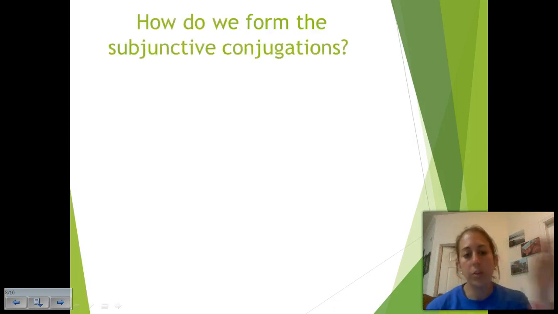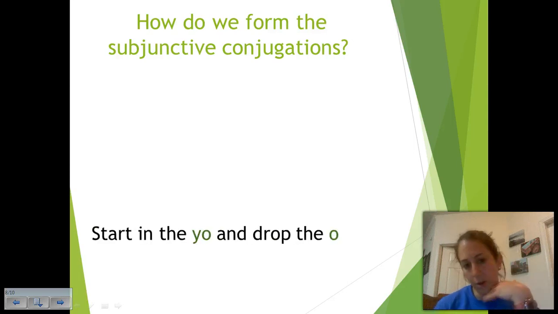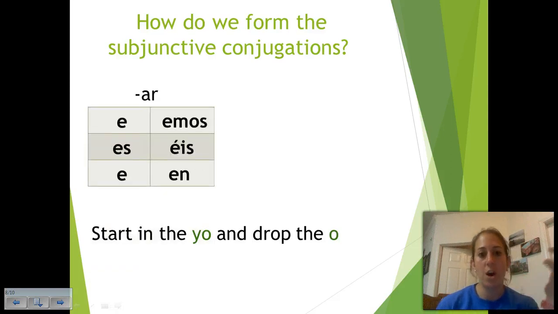All right. So how do we form the subjunctive conjugations? Well, first of all, you're going to start in the yo form and drop the o. And then for our AR verbs, you're going to add the opposite ending. Notice the yo form and the ella and usted form are the same. You've got an accent on the vosotros form.